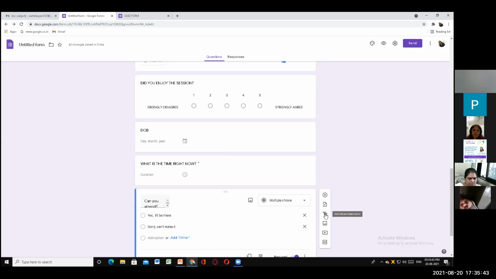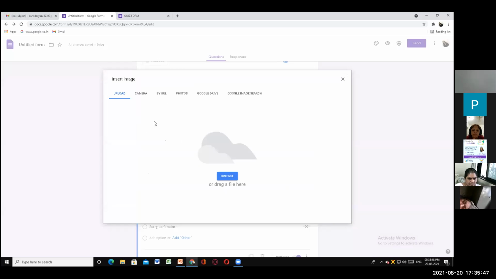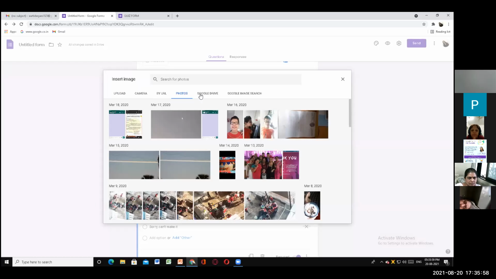Next, add title and description. That is the same thing. Add image. Now if you want to add an image in your form, you can do that also. You can take it from any folder, by URL, or photos, or Google Drive, or anything.